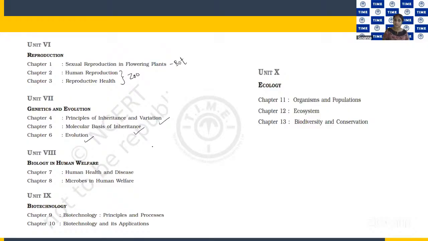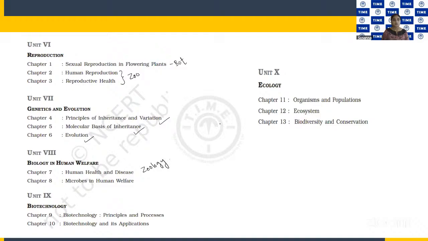Then biology in human welfare, which is zoology, where we have 2 subjects. It's basically the microbiology unit. Then we have the biotech. Two topics are coming under that too: biotechnology principles and processes, and biotechnology and its applications. Then the final unit, ecology. This is both zoology and botany. We have 3 chapters coming under it: organisms and population, then ecosystem, biodiversity and conservation, etc.